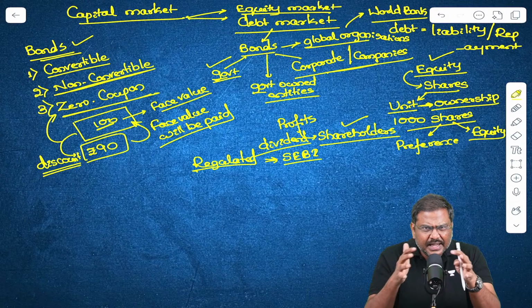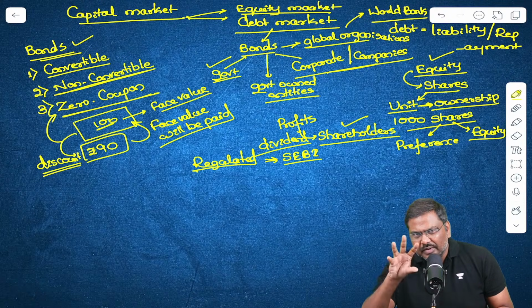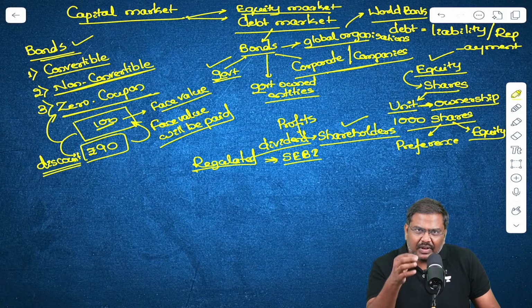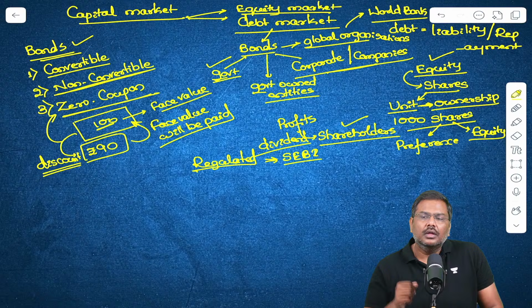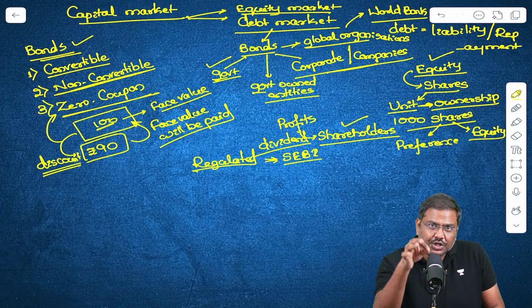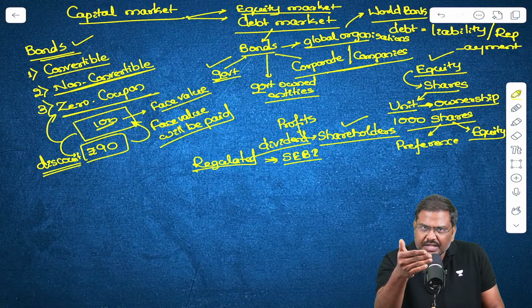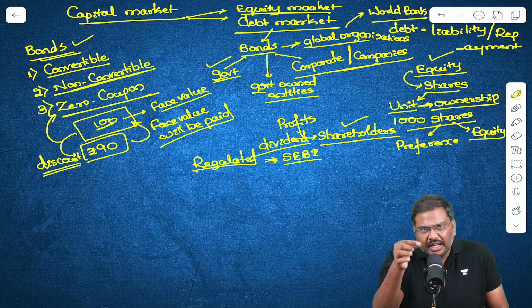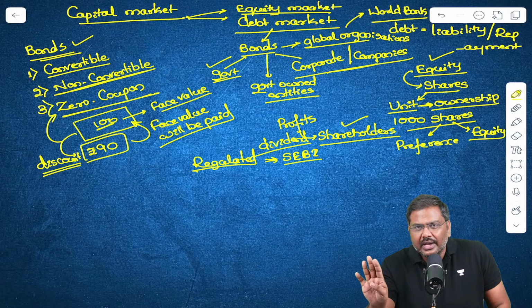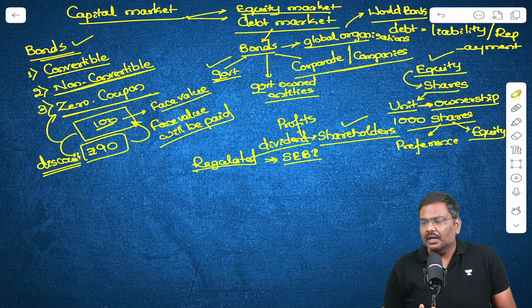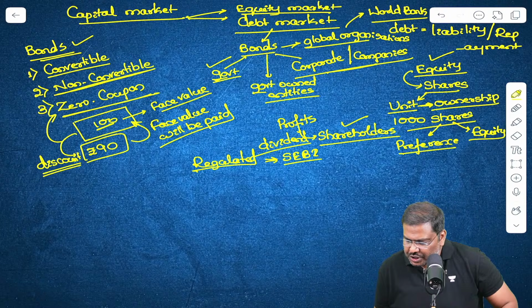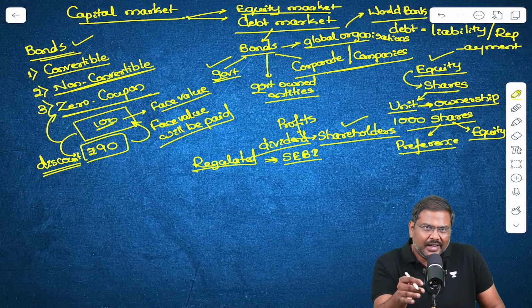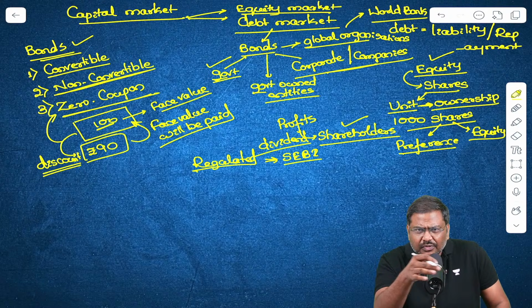What is the basic difference between both of them? A company will issue preference shares, and the company will issue equity shares. The fundamental difference is, if you have purchased the preference share, the dividend that will be given to you annually is fixed. Is the concept clear? I'll repeat it again: in case of preference shares, the amount of dividend that is given to you annually is fixed.